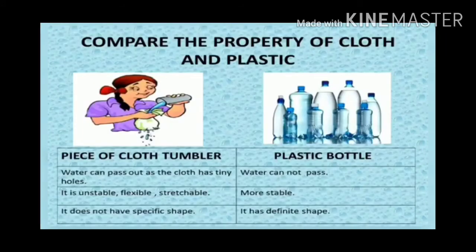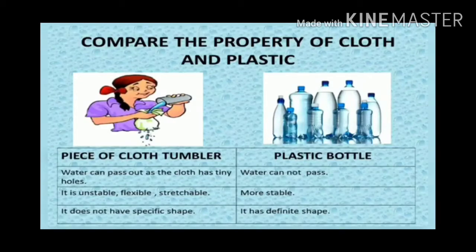Compare the properties of cloth and plastic. If you want to take some water with you, which one would you prefer? A plastic bottle, automatically, but not a piece of cloth or a tumbler. In a piece of cloth, water can pass out as the cloth has tiny holes, and it is unstable, flexible and stretchable and does not have a specific shape, whereas plastic bottles are good for carrying water.